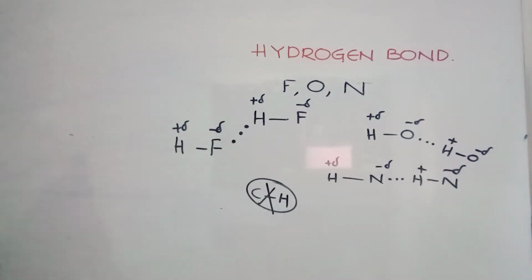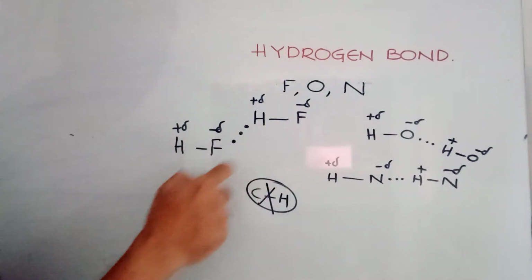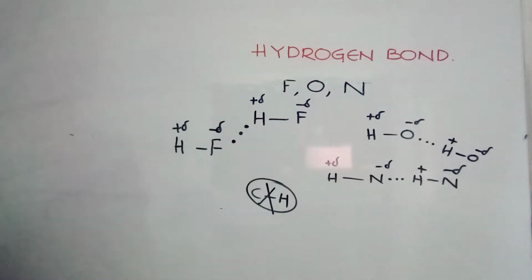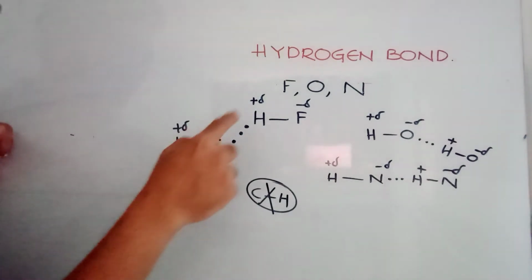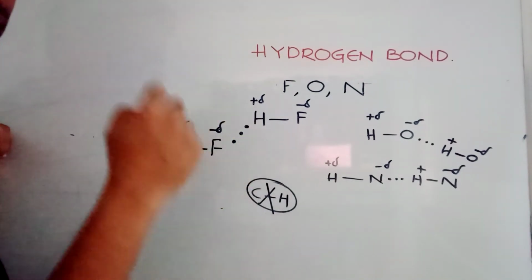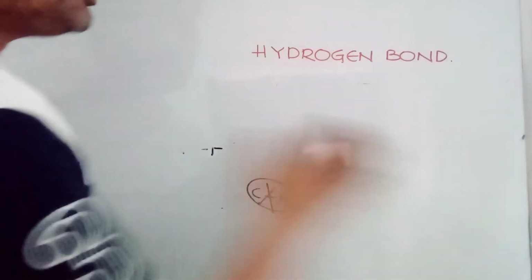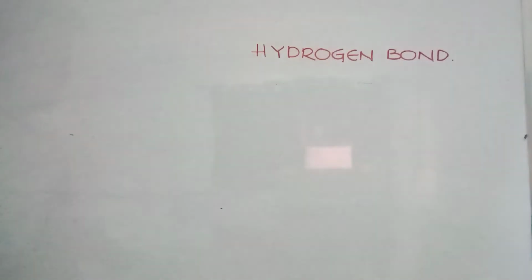Then the weak electrostatic force of attraction, this is called weak electrostatic force of attraction because the charges are partial. The weak electrostatic force of attraction between a partially positive charged hydrogen and a highly electronegative atom like fluorine or oxygen or nitrogen is called hydrogen bonding.